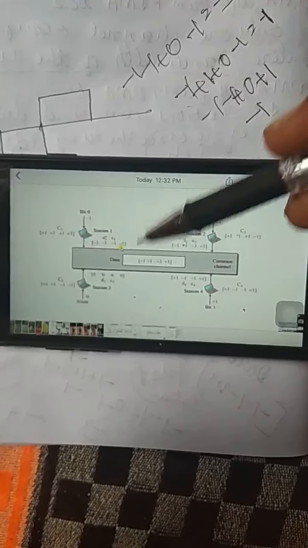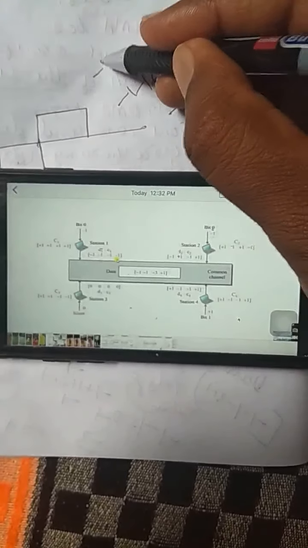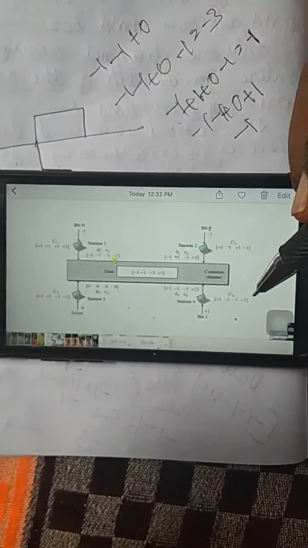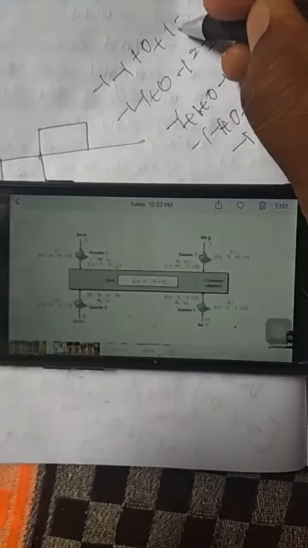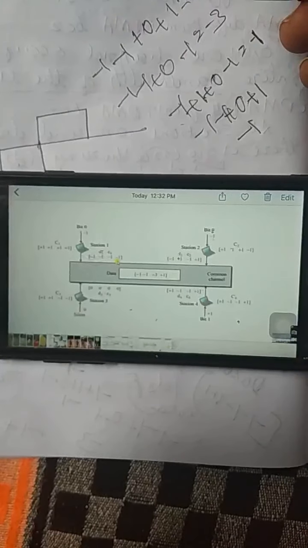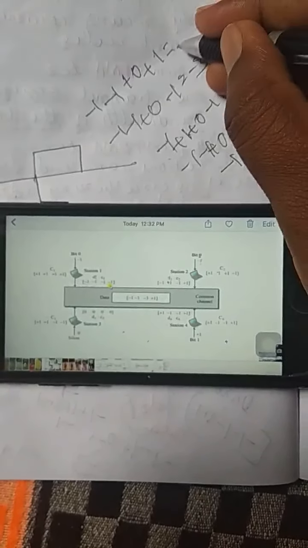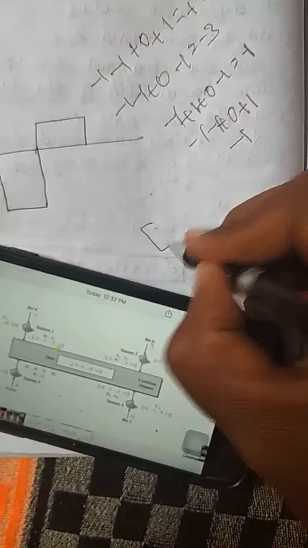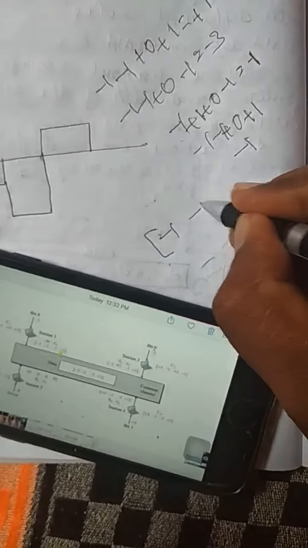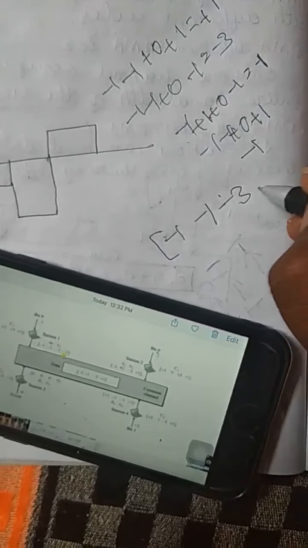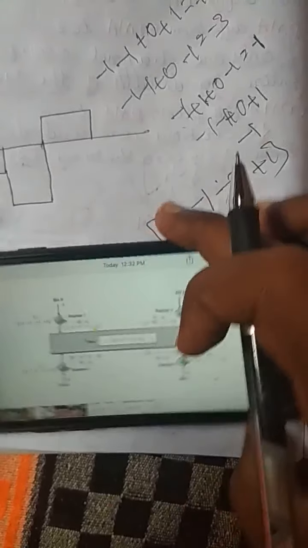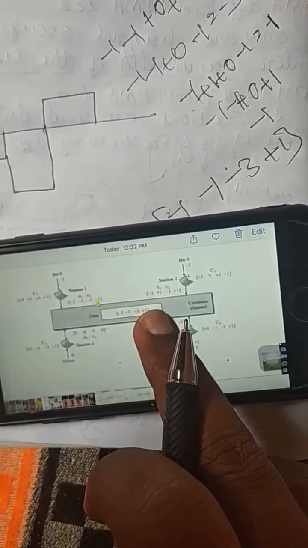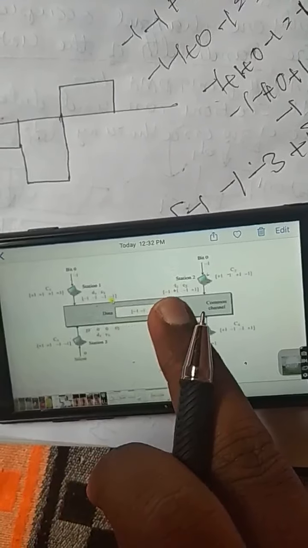Next, minus 1 plus 0 plus 1 is equal to plus 1. Okay, this is the combined data: minus 1, minus 3, plus 1.